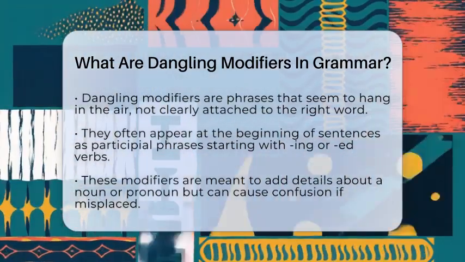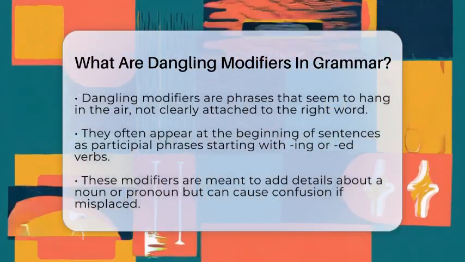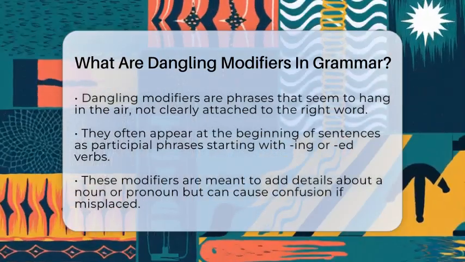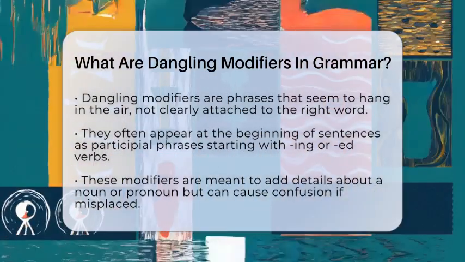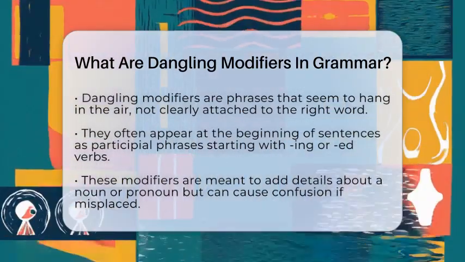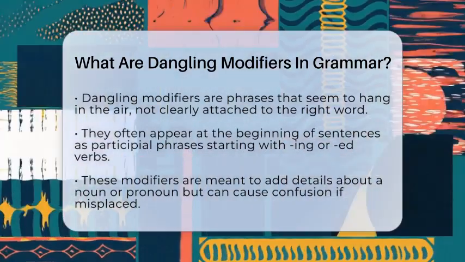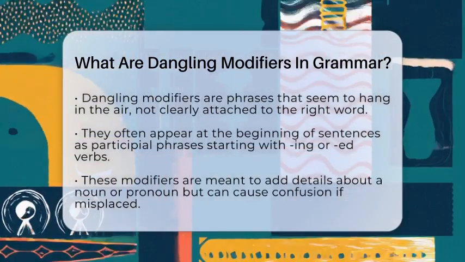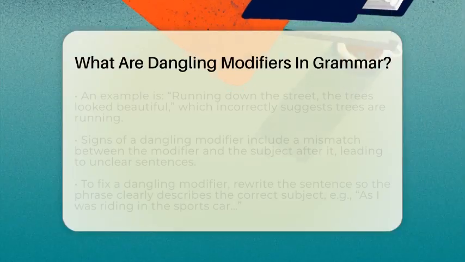Modifiers are words or phrases that give extra details about a noun or pronoun. They help make sentences clearer and more interesting. But for a modifier to work properly, it needs to be placed close to the word it describes. When it isn't, you get a dangling modifier. It's like a puzzle piece that doesn't fit because the piece is missing or misplaced.